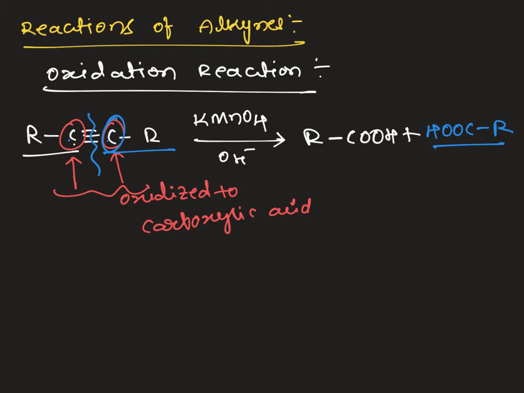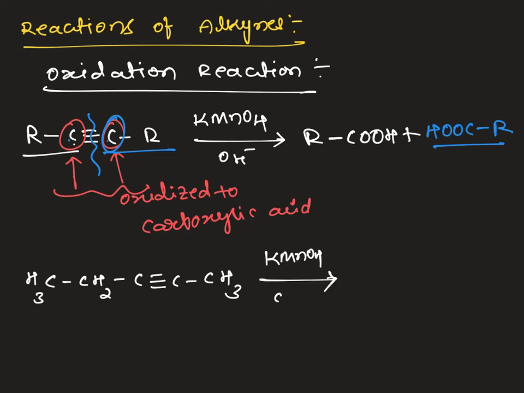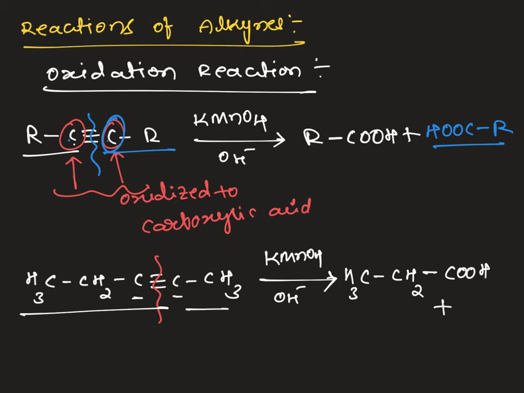I go with 2-pentyne, which on oxidation in the presence of alkaline KMnO4. Where will the oxidation reaction take place? At these 2 carbon sites, and this carbon is converted into carboxylic acid. As a result, we get 2 products. This is propanoic acid, CH3CH2COOH, plus what about the right side?